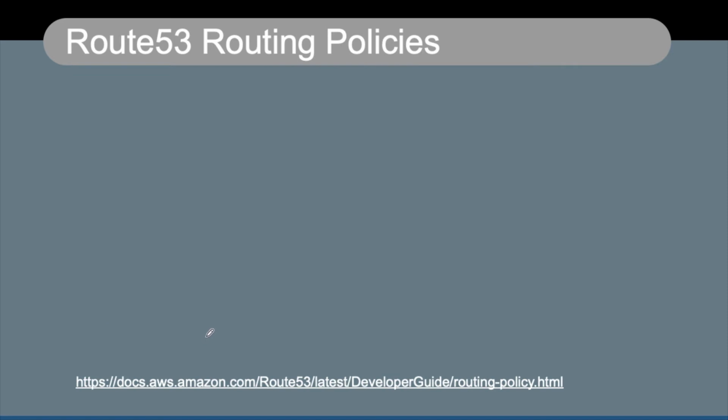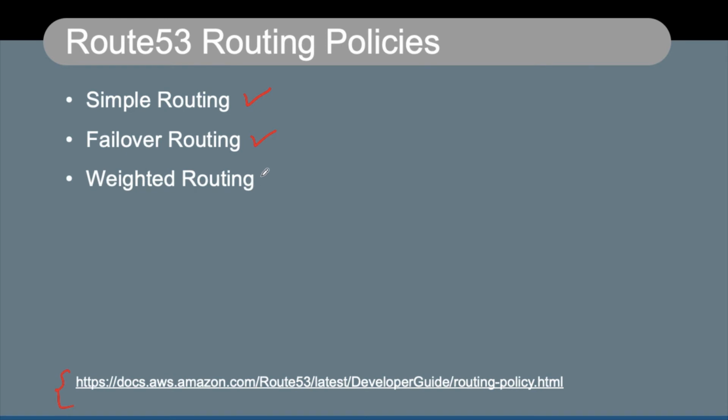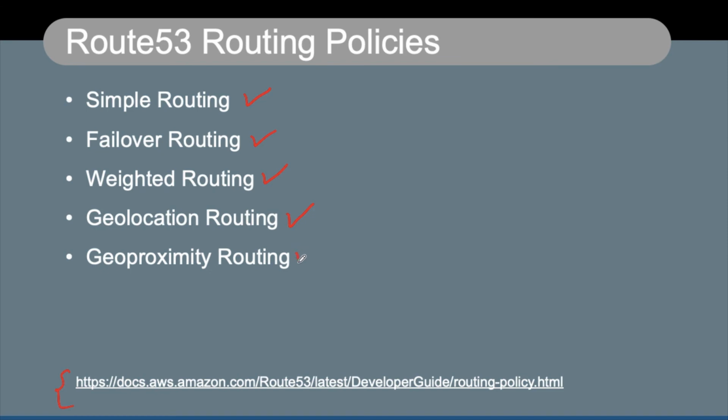Also, Route 53 has some routing policies, and these routing policies can be found on this particular link from aws.amazon.com. Some of these routing policies are called simple routing, failover routing, weighted routing, geolocation routing, geo-proximity routing, and latency based routing. So if you have multiple resources available for the same service, the incoming traffic can be routed to different resources depending on the routing policies we have used here.